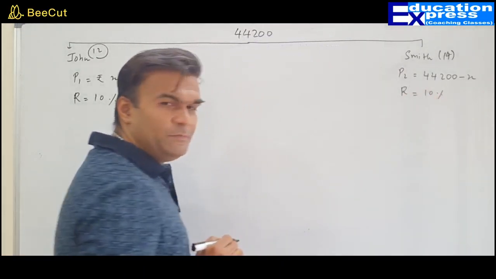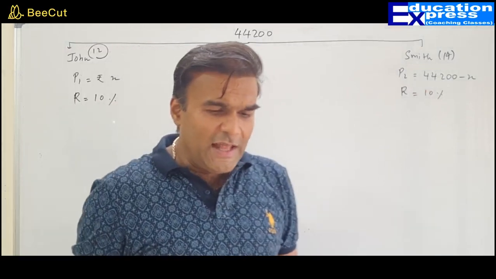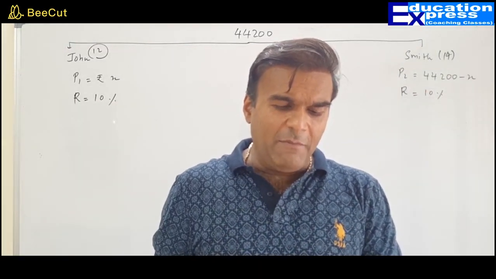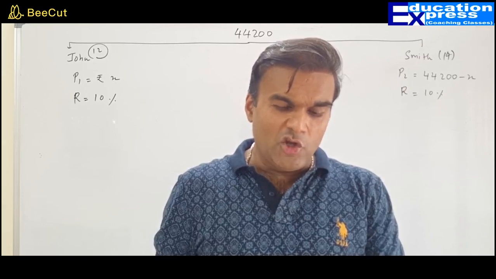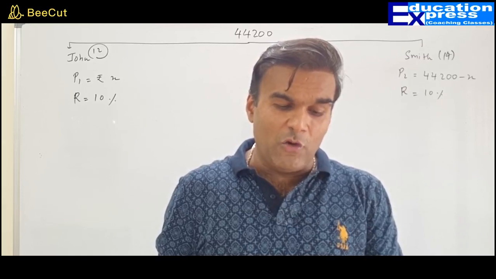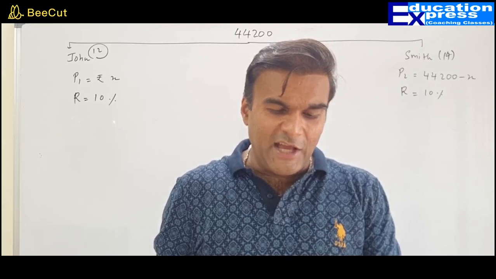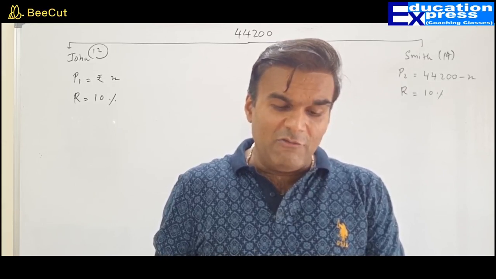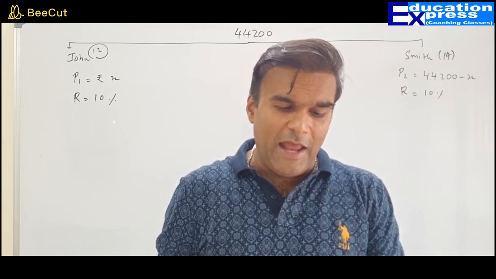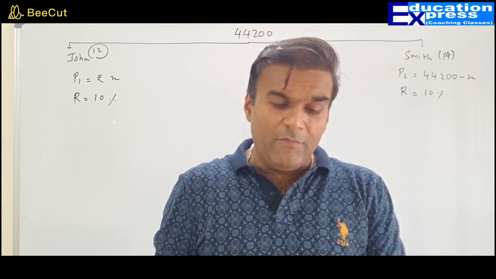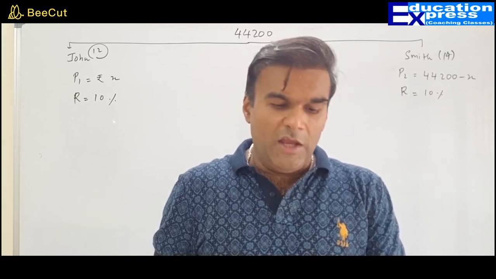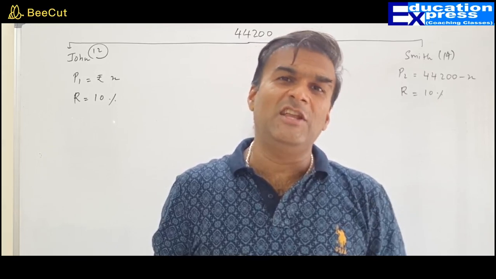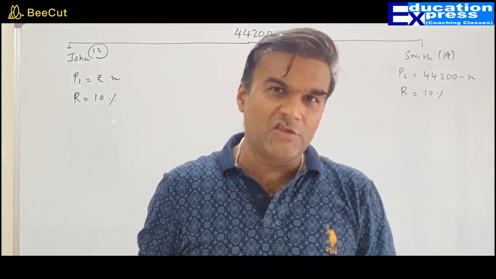So they say that a sum of rupees 44,200 is divided between John and Smith, 12 years and 14 years old respectively, in such a way that if their share is invested at 10% per annum compounded interest, they will receive equal amount on reaching 16 years of their age.